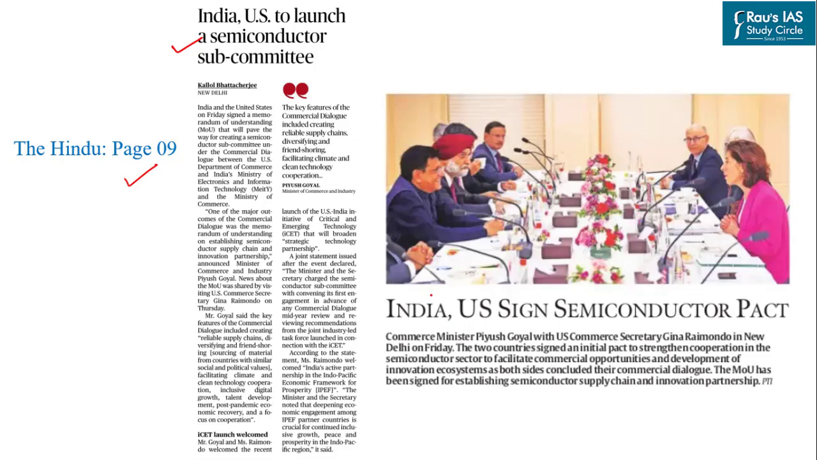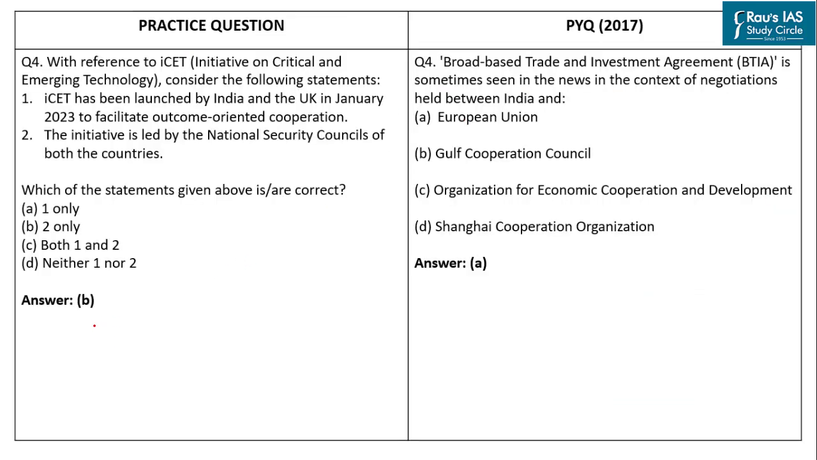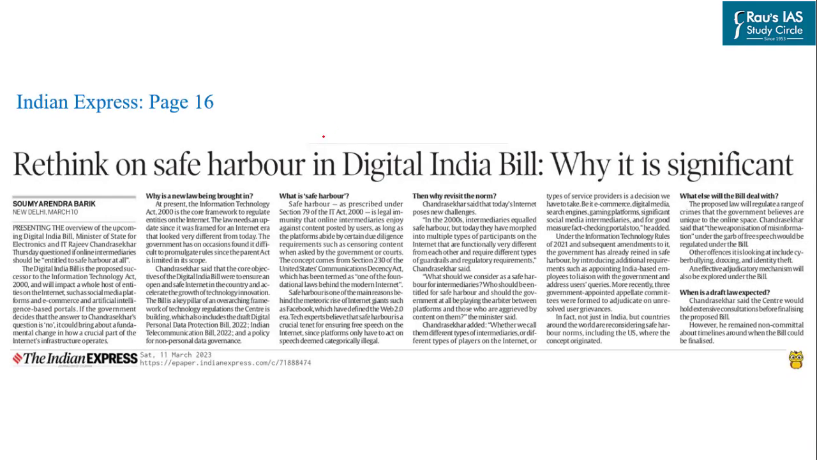So recently India and United States have signed a semiconductor pact. The two countries have signed a memorandum of understanding for establishing semiconductor supply chain and innovation partnership. So this is a development under iCET. Hence the correct answer to this question is option B, that is 2 only. And the correct answer to our UPSC PYQ is option A. So our next MCQ is based on this particular article which appeared on the page number 16 of Indian Express.